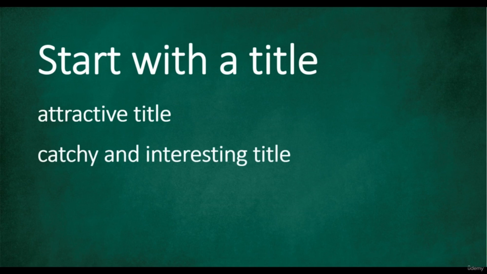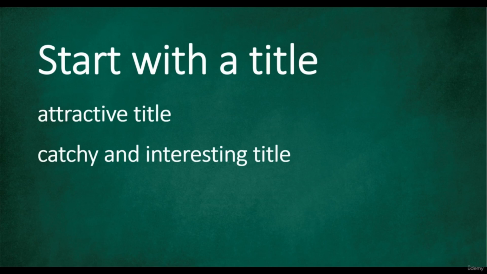So when you write the title for your article, your title should be attractive. That means when the reader reads your title, the title can attract people to read your entire article. You have to write the title like that. So you must make your title attractive.